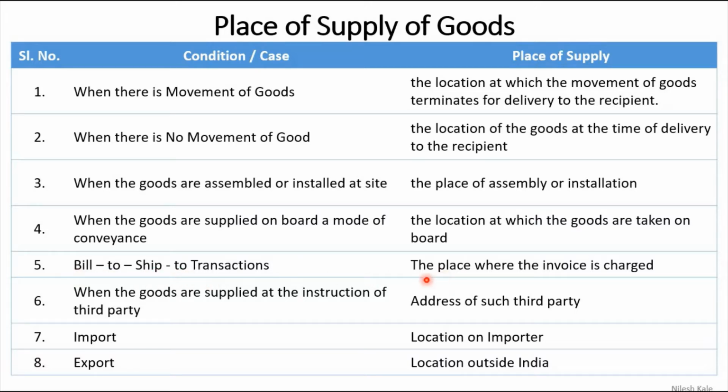In this case, the place is where the invoice is charged. If the invoice, which is the bill, is charged to me, then the place of supply is Karnataka only. Hope you are understanding this case. This is quite obvious, it is also common sense. Please understand, if I am shipping to someone else free of cost, how can you send the bill to them? Because I am gifting, right? Next point, when the goods are supplied at the instruction of a third party, the address of such third party will be the place of supply. This is as good as a bill to ship to transaction.